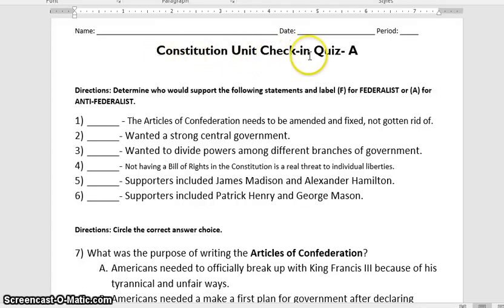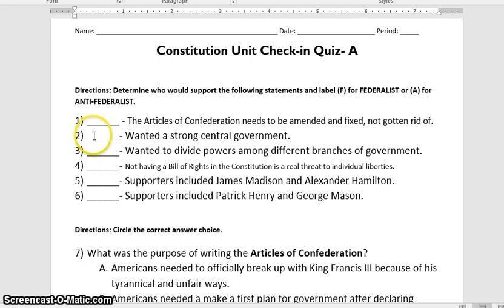Constitution Unit Check-In Quiz. You're going to put A for Anti-Federalist or F for Federalist in these. Number 1. The Articles of Confederation needs to be amended and fixed, not getting rid of. So they want to keep the Articles of Confederation, did not want the Constitution. Was that Federalist or Anti-Federalist?